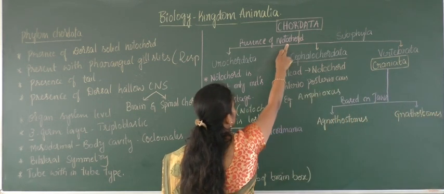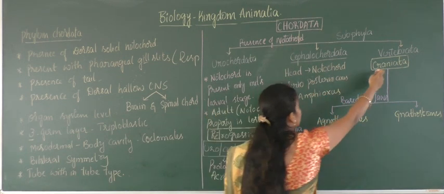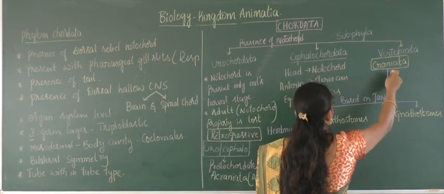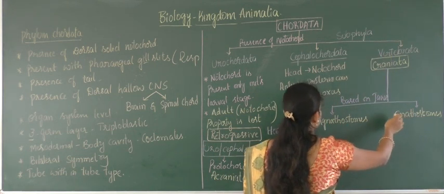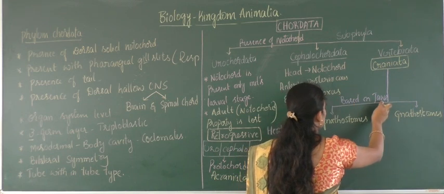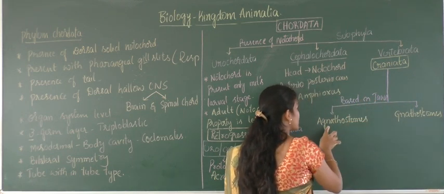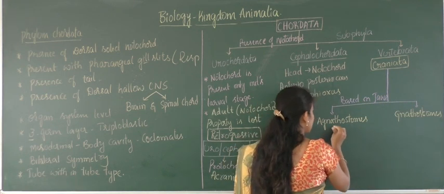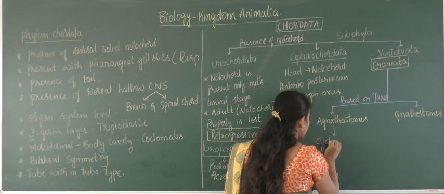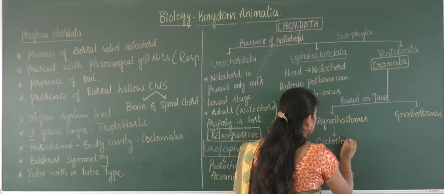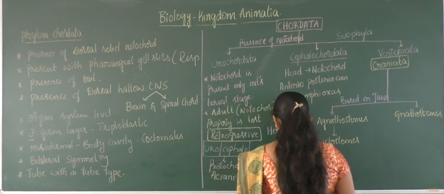Here we consider notochord as a basic structure for classification. Here in vertebrata, the subphyla is divided again into classes and superclasses. So the basis will be jaws. The absence of jaws are called agnathostomes. In this you can find cyclostomes, and the example is Petromyzon.